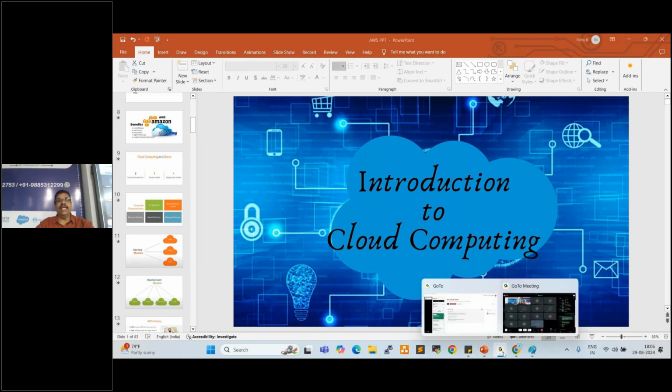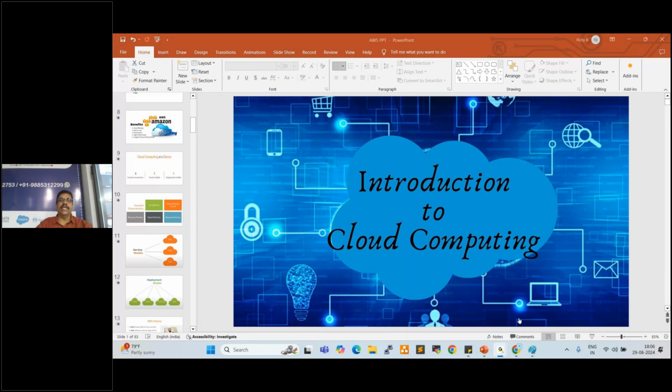Currently, every organization is migrating to cloud infrastructure because of cost saving and time saving. Every client is migrating their applications to cloud because time will be saved and cost will also be saved. That is why cloud is very popular now.